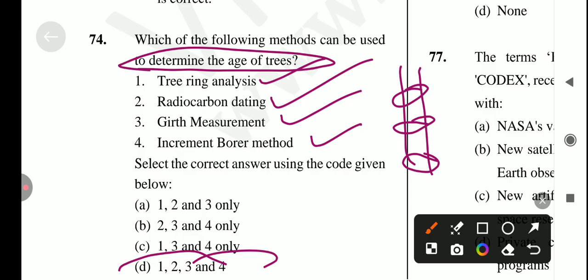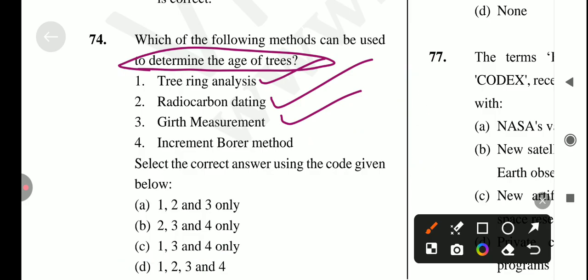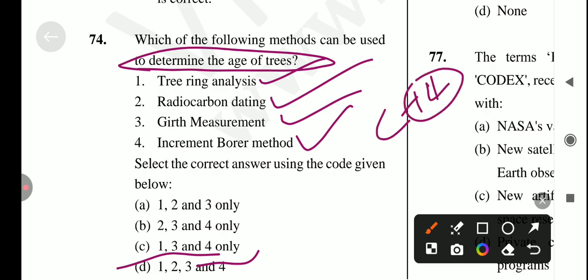Okay, and next one is radiocarbon dating. Radiocarbon dating की अगर हम बात करते हैं, which is used for measuring the level of C14, which is carbon 14 isotopes in the wood of a tree.